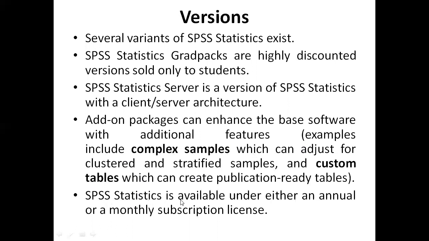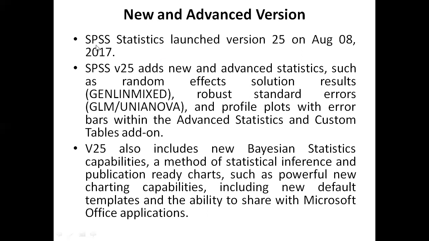SPSS Statistics is available under either an annual or a monthly subscription license that you can upgrade later on whenever it is going to expire. So if you are going for the annual subscription, definitely you are going to get the discount, which happens in any other software also. New and advanced version, if you talk about it, SPSS Statistics launched version 25 on August 8, 2017, the latest 2017 model, that is the 25th version, it is available.